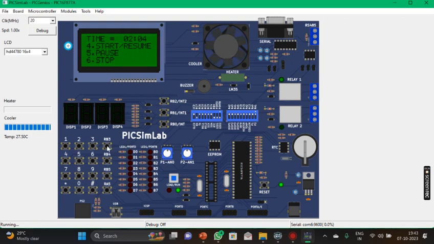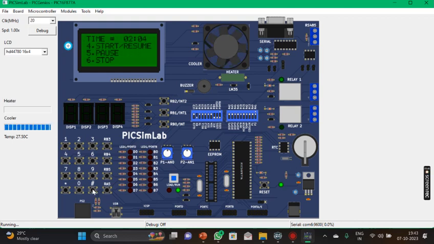If you want to stop it, or if you want to go for the other mode, you can just stop it and go for the menu bar. Or if you want to resume it, again you have to press the micro mode and set the time. It's up to you whatever time you want to set.